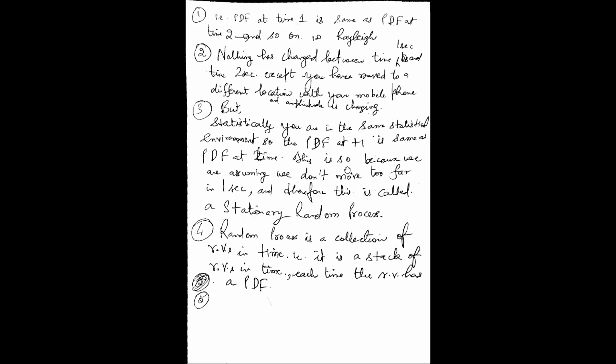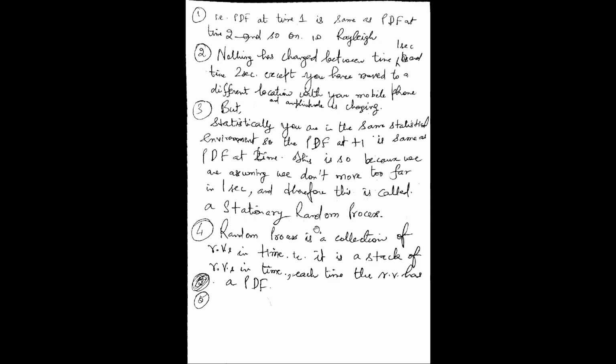This is so because we are assuming, this is an assumption I have just explained also. This is so because we are assuming in 1 second, going from time 1 second to time 2 seconds, there is a gap of 1 second. We assume we don't move too far in 1 second, and therefore this will be called a stationary random process. Meaning the PDF of the random variable in question, x1 or x2, will remain the same. The marginal PDFs will have the same shape.